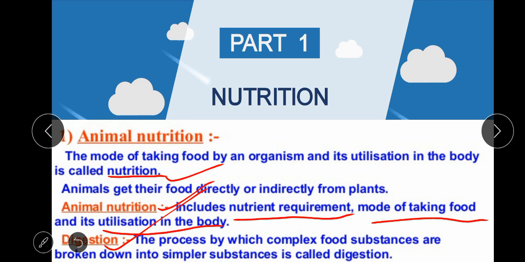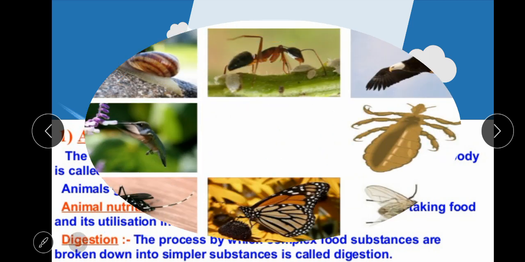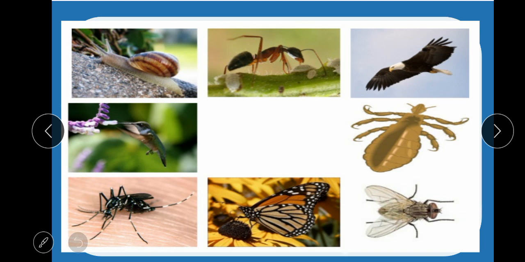If we talk about the different ways of taking food, watch carefully these pictures. These are different insects and animals. Actually, there are different animals and birds mainly. The food intake ways are different for different types of animals or insects. If we talk about the eagle, it swallows the flesh of its prey animals such as rats, snakes, and others.